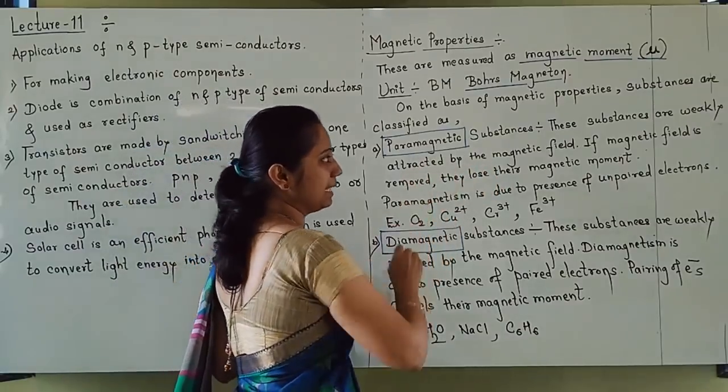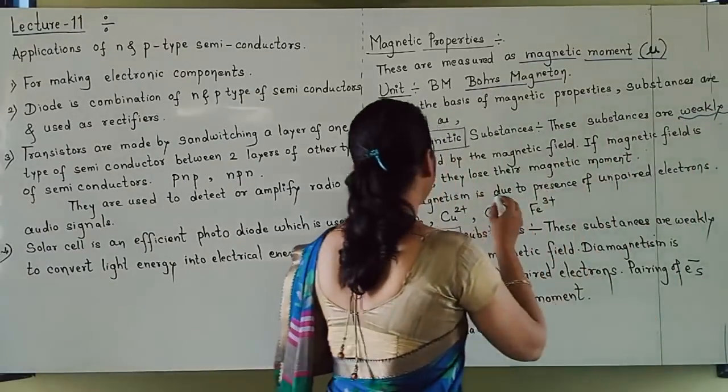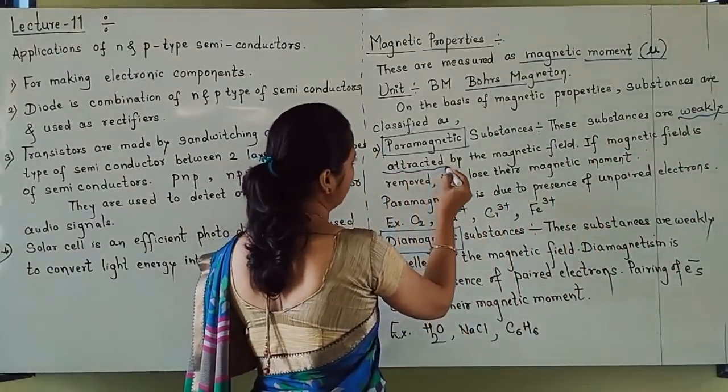Of course, paramagnetic substances are weakly attracted by the magnetic field.